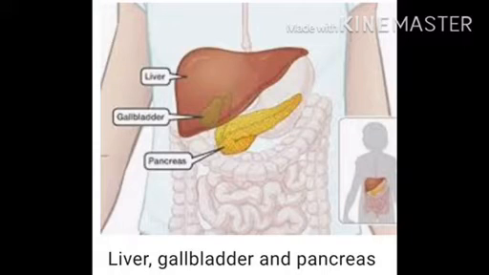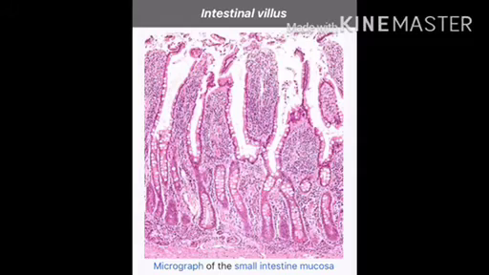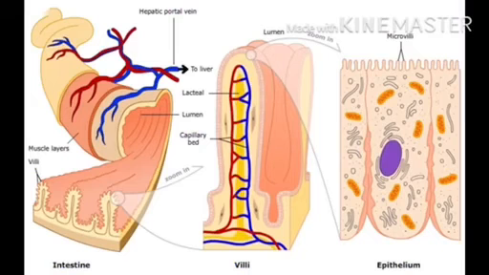See, this is the liver and pancreas, check the location, and the bile juice is stored in the gallbladder. This is a villi. This picture is microscopic. In the inner picture of the small intestine, there is a villi and blood vessel connected to the villi, which increases the surface area of the small intestine for the absorption of digested food.